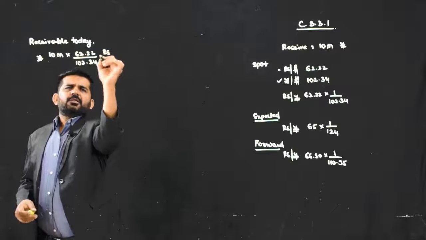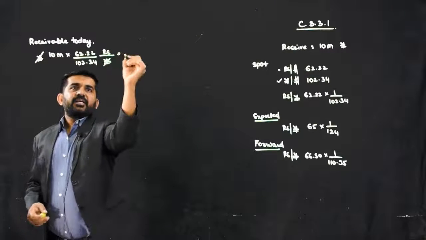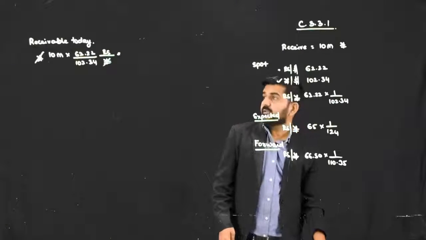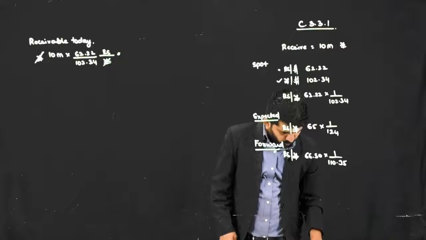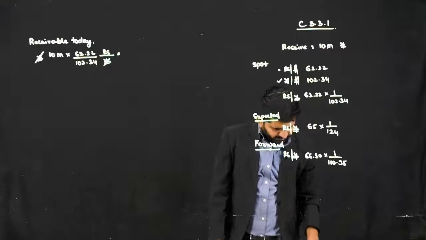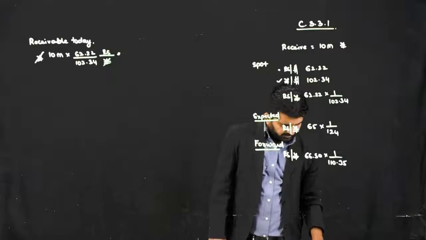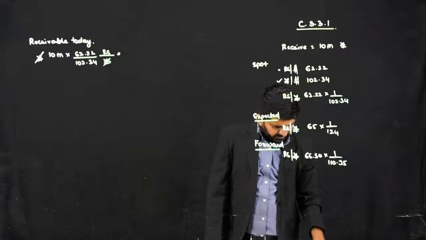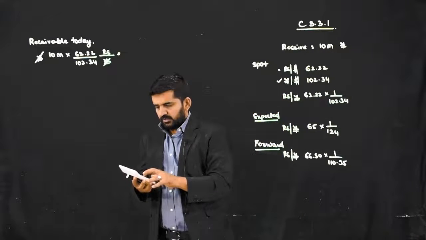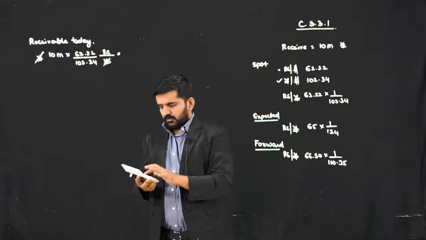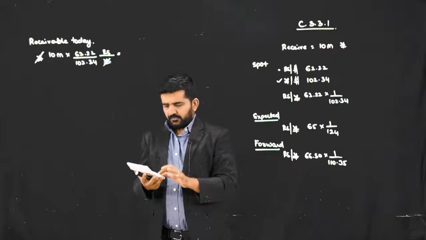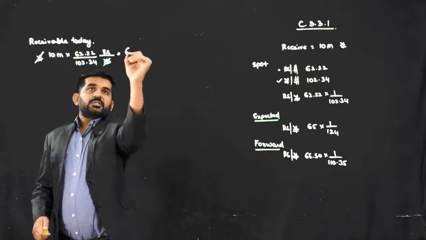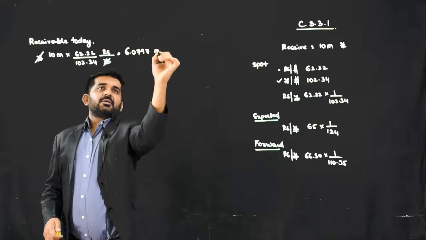Yen gets cancelled, and I get the answer in rupees. It is 6.0797 million.